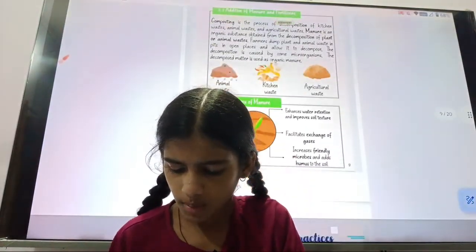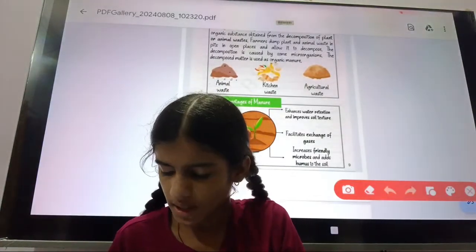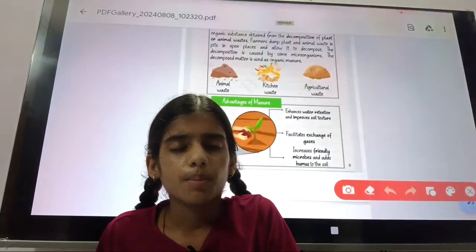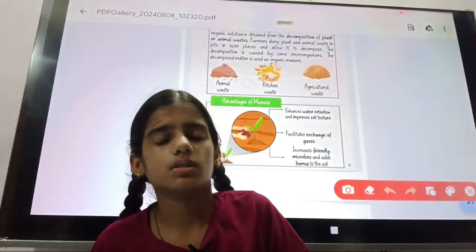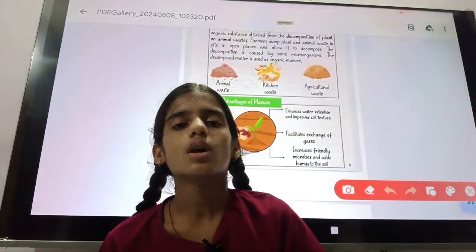Now we will study the advantages of manure. If a thing has an advantage, besides this it also has a limitation or disadvantage.